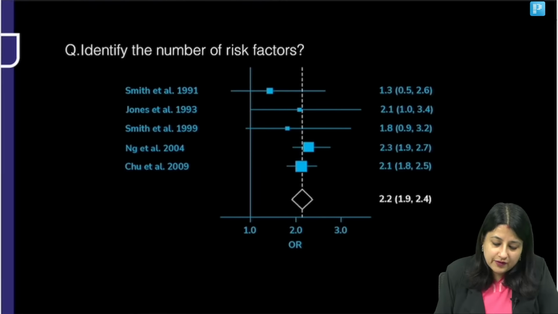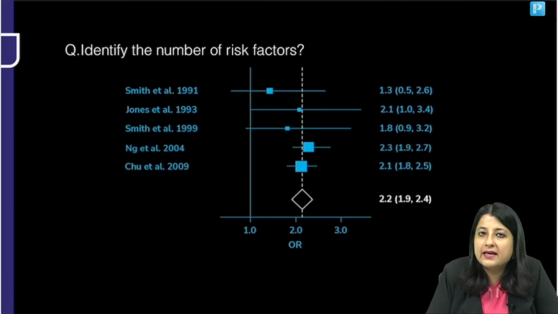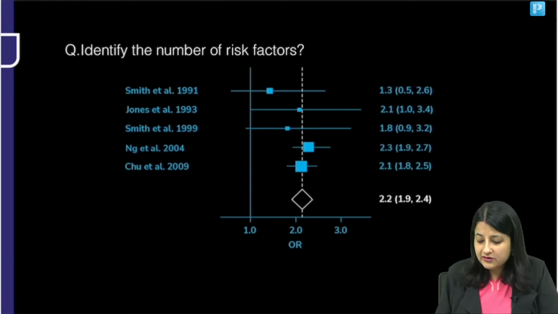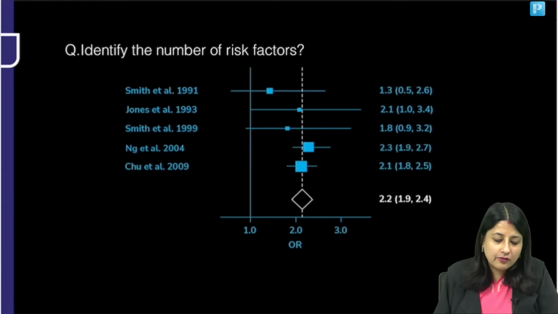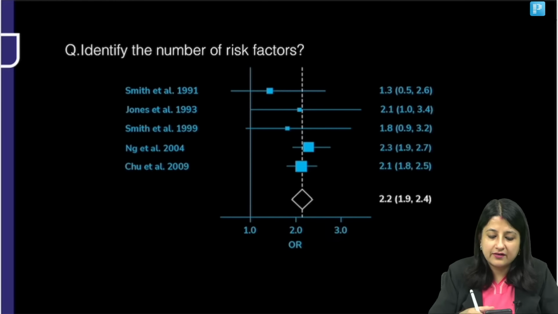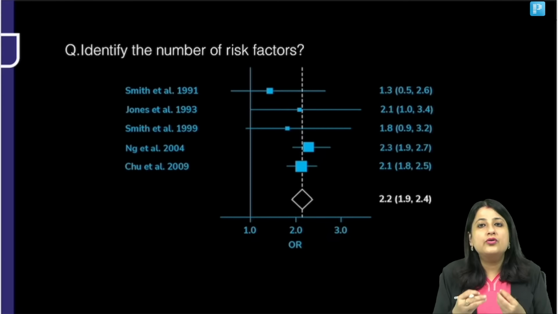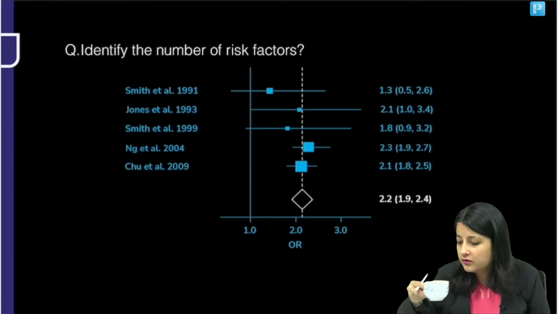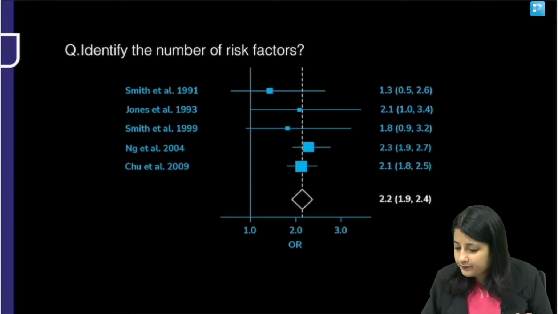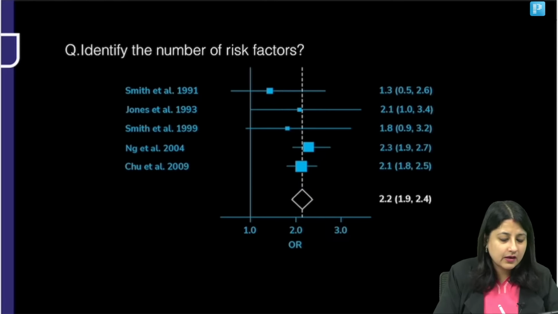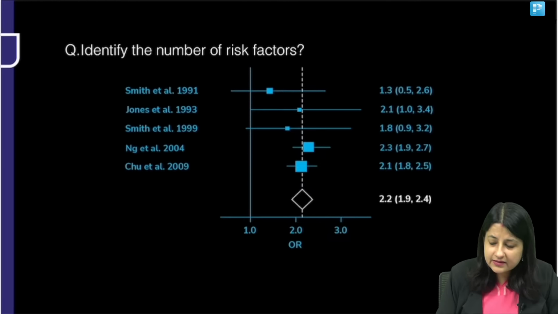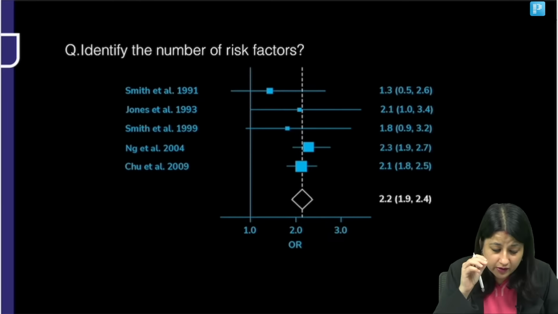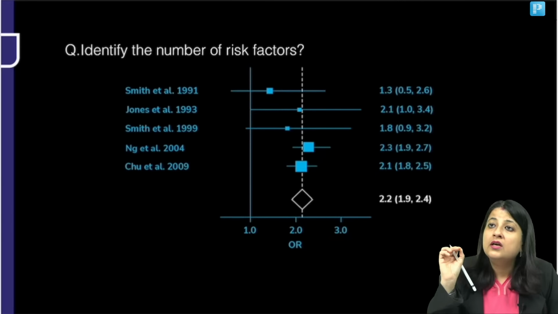Okay, let's move ahead to one more expected question from INI-CET. Identify the number of risk factors. Now, I just wanted to tell you the interpretation of this graph where you're going to identify the number of risk factors. So, does anyone remember how we do it, or do you remember the approach, what we have to look over here?